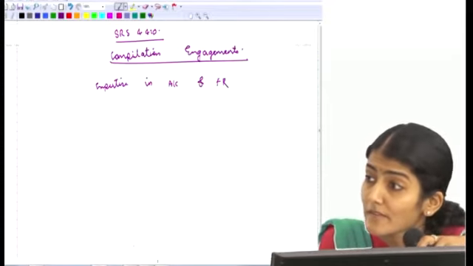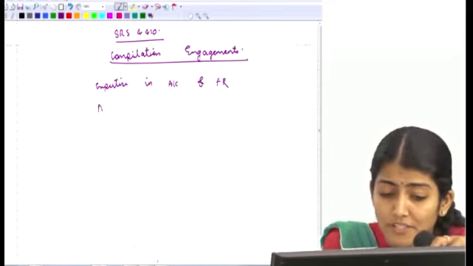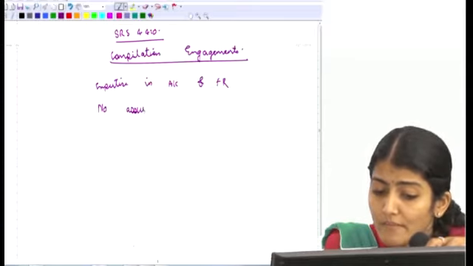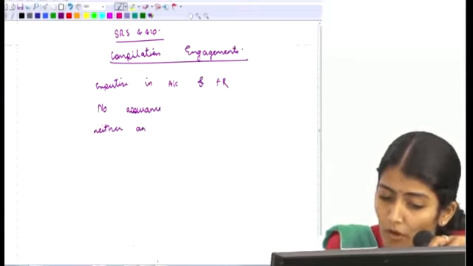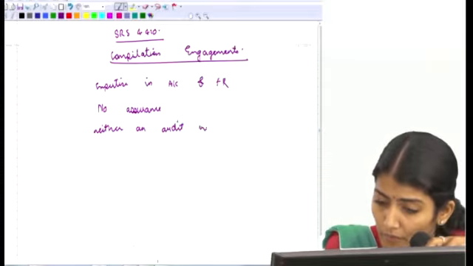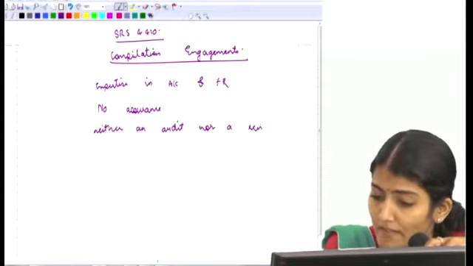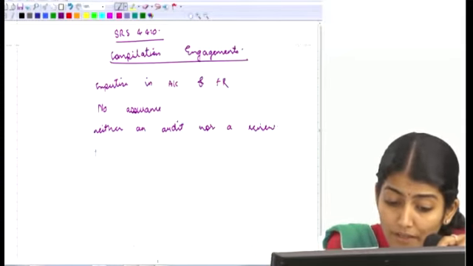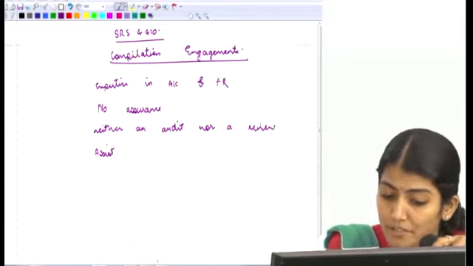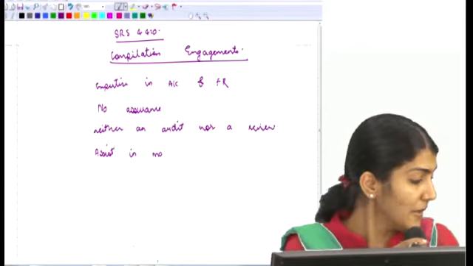What type of assurance is given in case of a compilation engagement? Again, no assurance has been given. So again, in this report, what will I write? Neither an audit nor a review, and no opinion is being expressed. What is the main task in the compilation engagement? To assist the management.